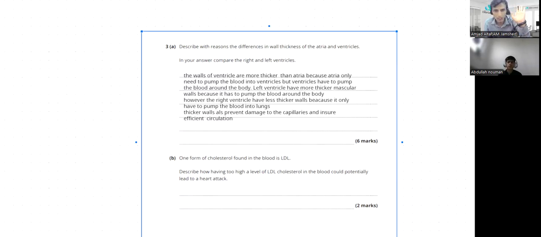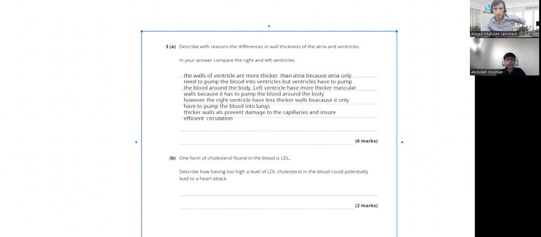So the left ventricle has a thicker wall than the right. This we have mentioned. The left ventricle pumps blood to the entire body, which requires high pressure. The right ventricle pumps blood to the lungs, which is a much shorter distance and requires less pressure. Thicker muscles in the left ventricle allow it to generate a more forceful contraction. This is what we have discussed. And this difference prevents damage to the lung capillaries and ensures efficient systemic circulation. 3, 4, 5. We have 5 points.